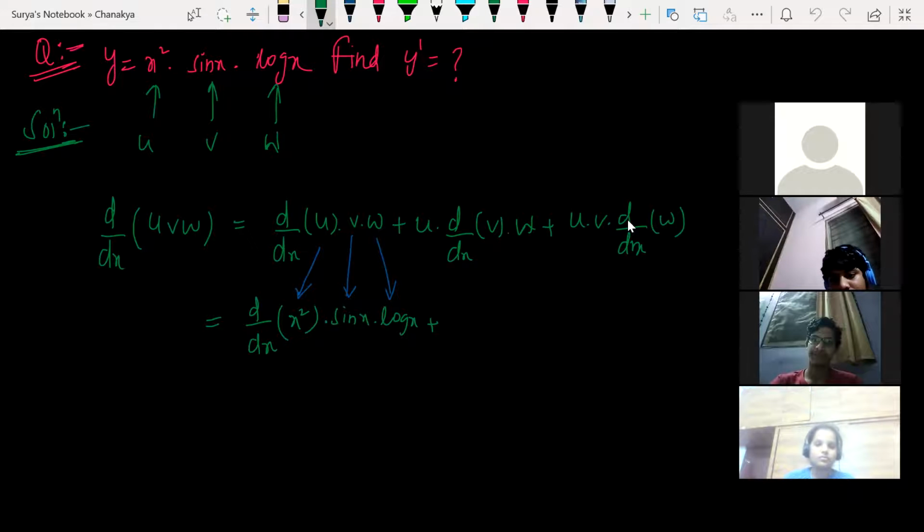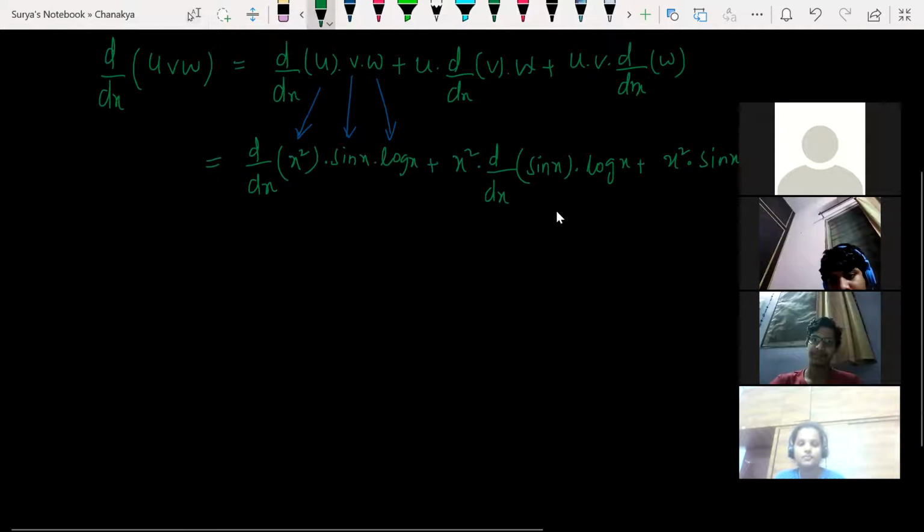Okay, so plus u. What is u here? X square into d by dx of v. What is v here? Sin x into w. W is what? Log x. Plus u, what is u here? X square into sin x into d by dx of log x.